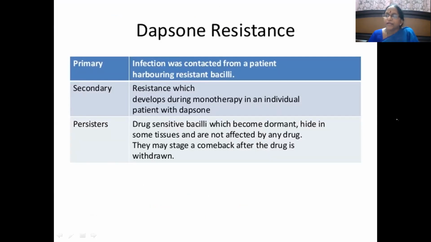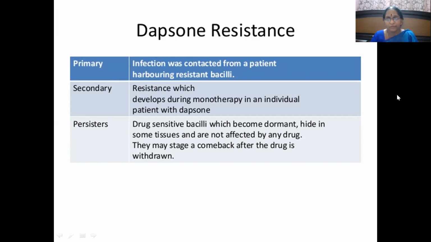Then resistance with dapsone. In the good old days, when dapsone was the only molecule used in the management of leprosy, they came across dapsone resistance with monotherapy. Why is it so? Let's know something about dapsone resistance. Primary resistance means infection was contracted from a patient harboring resistant bacilli, the resistant variety, even though that patient is on dapsone.